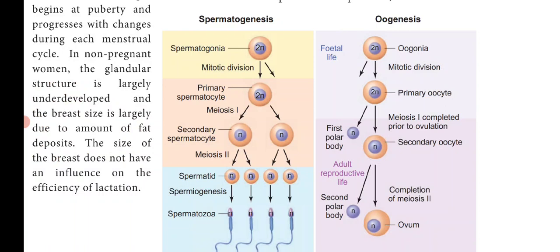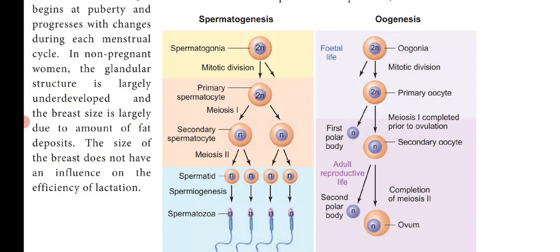It is an important point. At the primary oocyte stage, the cell is temporarily arrested at prophase 1 of meiotic division 1.